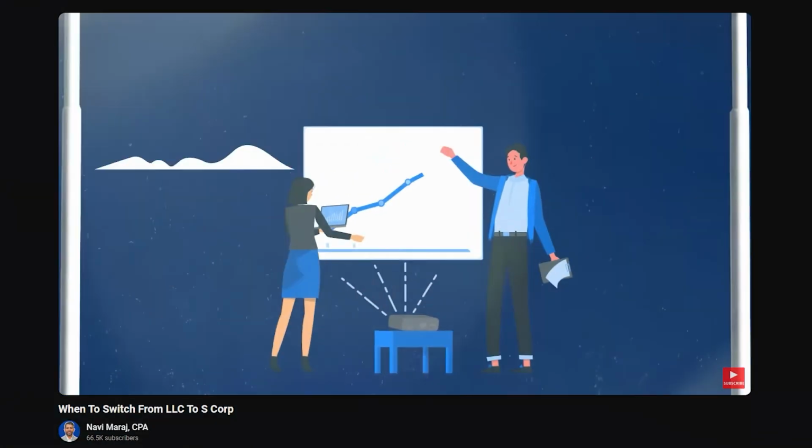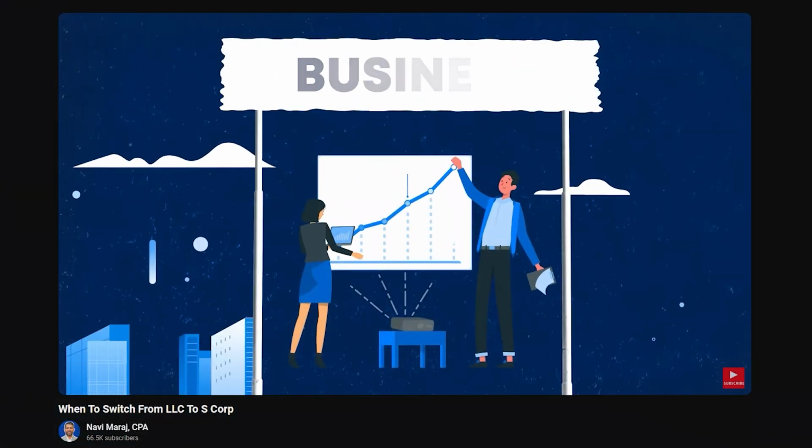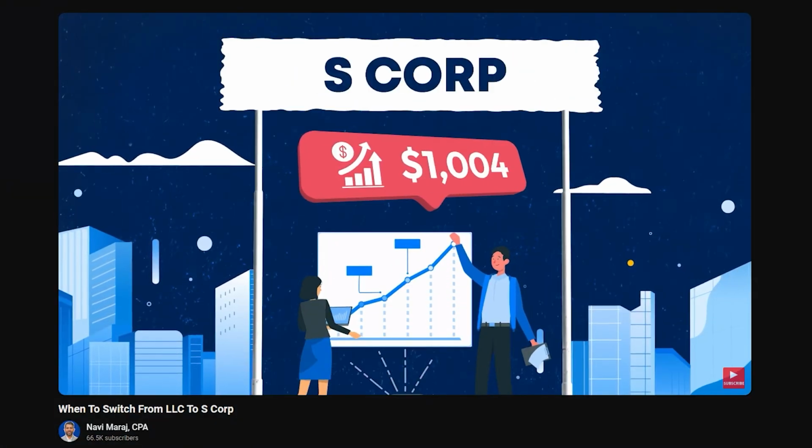This is why it's important to understand what your reasonable compensation is and what your business profit is prior to making the S-Corp election. If you make the election prematurely, the S-Corp will end up costing you money instead of saving you money. And if you're looking for how to calculate the break-even analysis for your S-Corp, check out the video entitled "When to Switch from LLC to S-Corp," where I go through the break-even profit analysis when you're doing that math for your specific business.